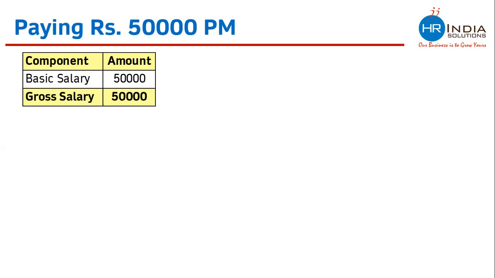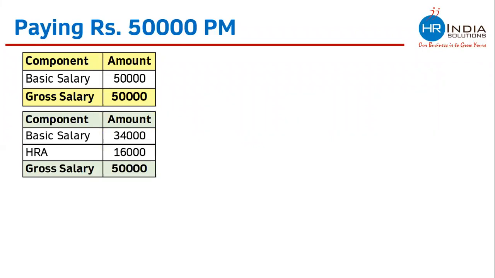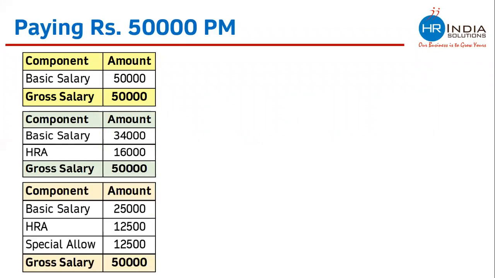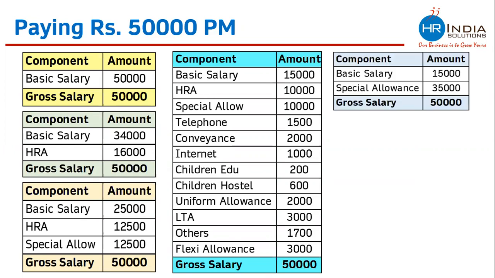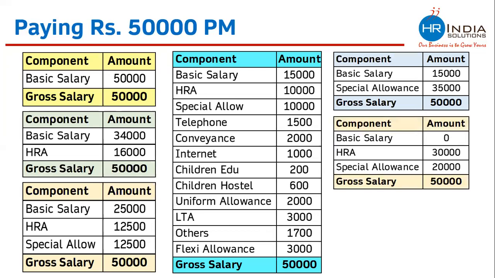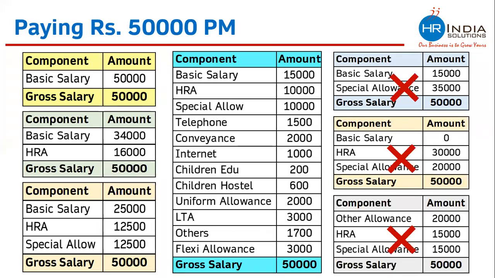50,000 can be paid in this way also. And if you want to pay 50,000, that can be paid in this way also. And 50,000 per month salary can be paid in this way also. All these salary breakups are legally correct. There is nothing wrong. But if you want to pay 50,000 in this way, or this way, or this way, these are legally wrong. You cannot go for these kinds of salary breakups. And in your actual classes, we understand how various types of salary breakups can be made for the same CTC.